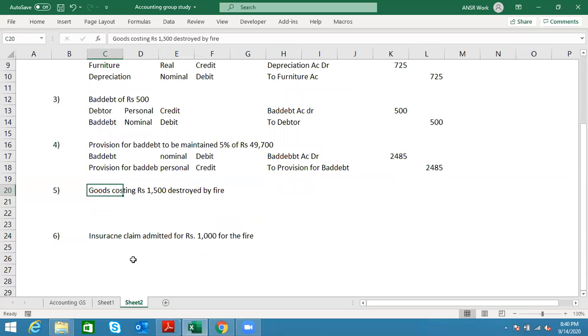The next transaction says goods costing 1,500 rupees destroyed by fire. Goods costing 1,500 rupees destroyed by fire. What are the aspects? Goods. Sales. Somebody said sales, somebody said goods. Sales. Okay. Anything else?